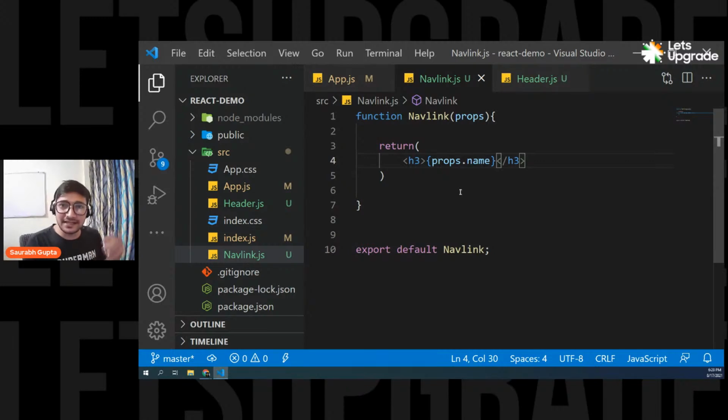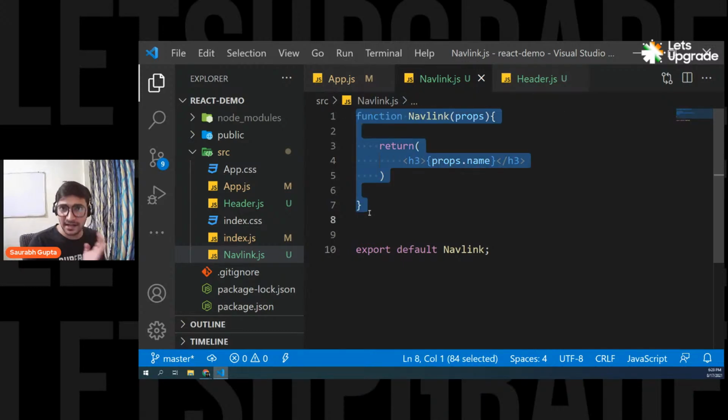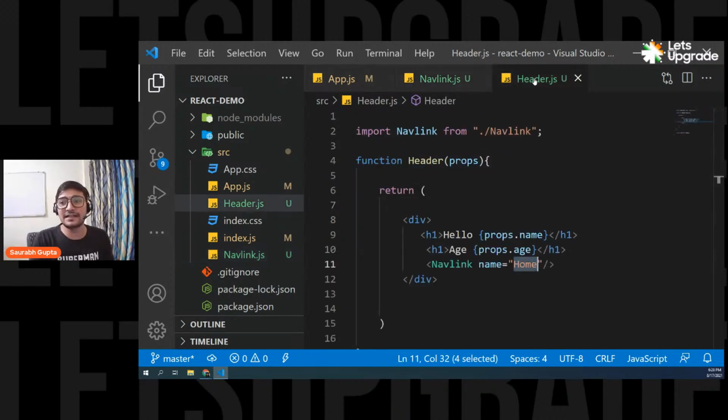Shubham, yes, you can create multiple functions, but you should always create one component, right? A file should only contain one component. In this case, it's a function, but it's also a component. So if you create one more function outside it, how will you identify which component you have? That will become confusing, right? So think of it like a component. Don't think of it like a function. Think of it like a component. Is that clear? Okay, perfect. I hope everything is clear.